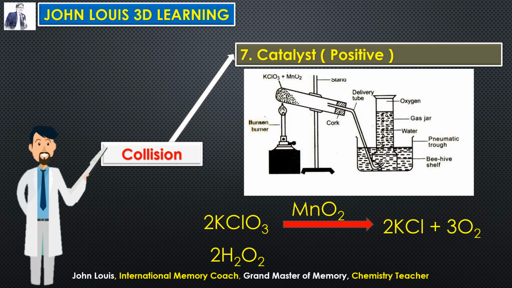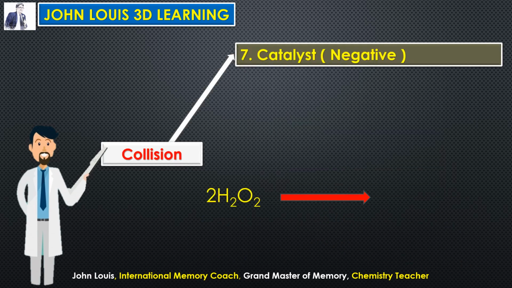Take one more example, hydrogen peroxide, which also decomposes very slowly. But in the presence of manganese dioxide, it decomposes into water and oxygen very quickly. Therefore, in the second reaction also, manganese dioxide is a positive catalyst. Okay, but if you take that hydrogen peroxide, and instead of manganese dioxide, you use phosphoric acid as a catalyst, it is the same reaction but with a negative catalyst.